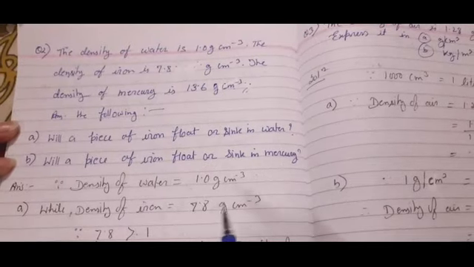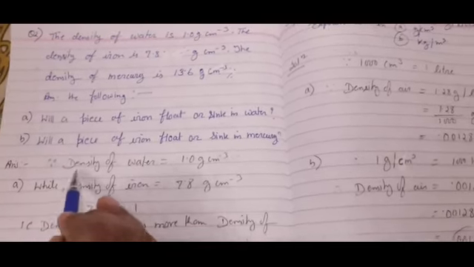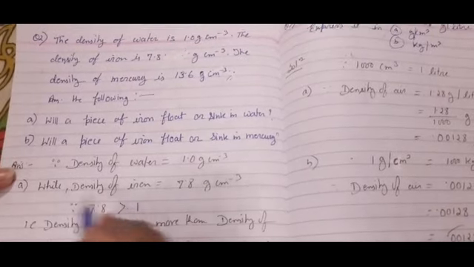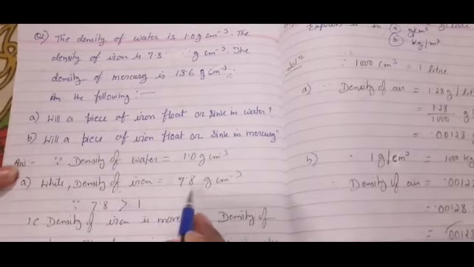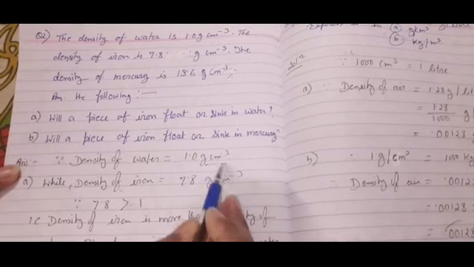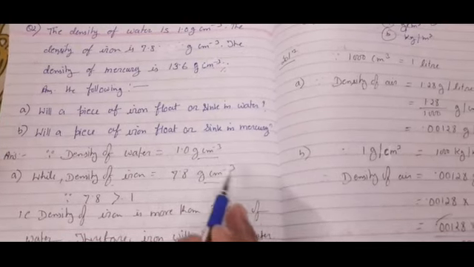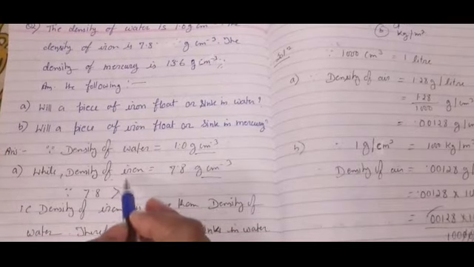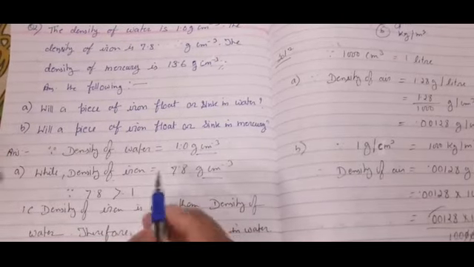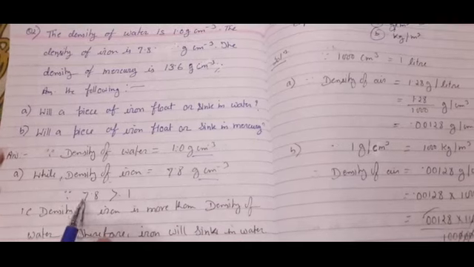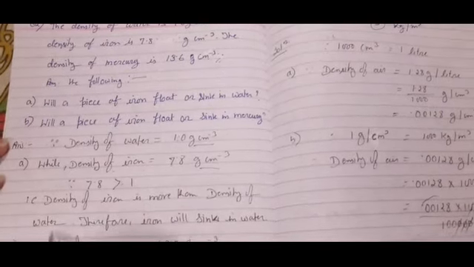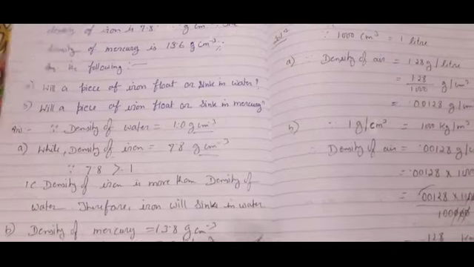First of all, we have to see what is given. It is given that density of water is 1.0 gram per centimeter cube, and density of iron is 7.8 gram per centimeter cube. First of all, we will check units are same. Then whose density is less? Water density is less. It means iron will definitely sink in water. So I have written here, since 7.8 is greater than 1, density of iron is more than density of water, therefore iron will sink in water.